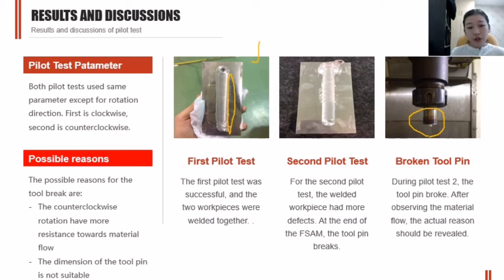The possible reason for this happening is maybe because the counterclockwise rotation has more resistance towards the material flow, or secondly because the dimension of the tool pin is not suitable. For the actual reason behind this, I think we should cut the material and observe the material flow. Only then can we figure it out, because at this point I don't know which part of the material the tool pin broke at. And also we can see that the second pilot test has more defects on the weld surface.